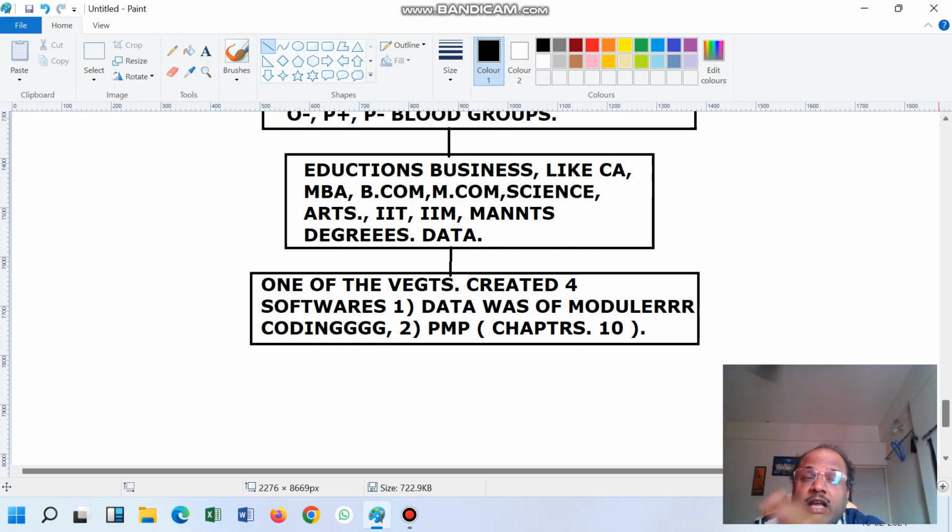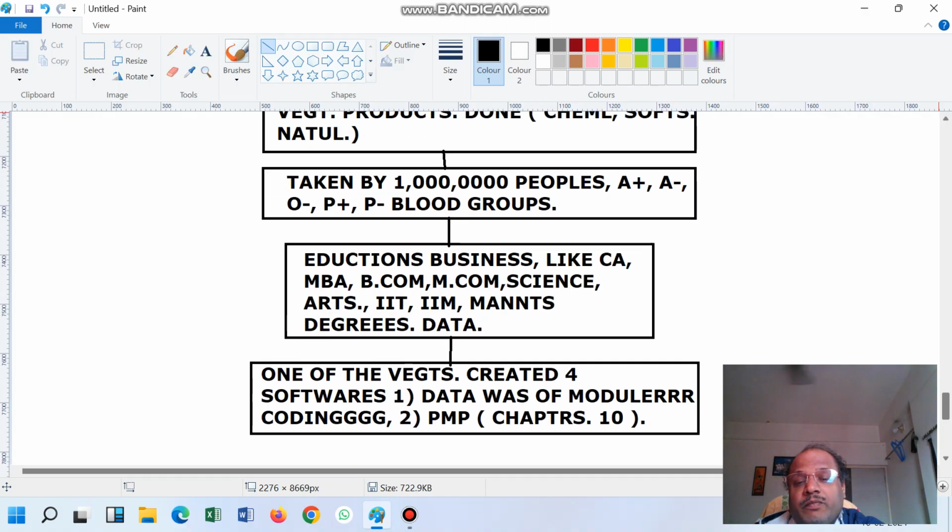And if you are eating that vegetable, you are going to be good in chapter 10. In the project management book, there is chapter 10, and the entire chapter 10 is connected with this vegetable.